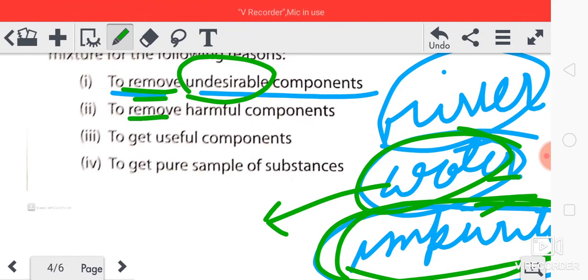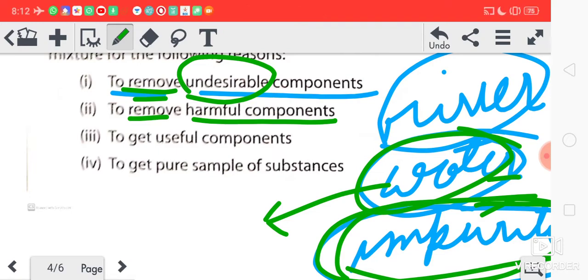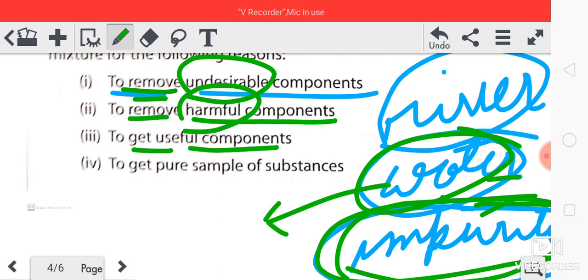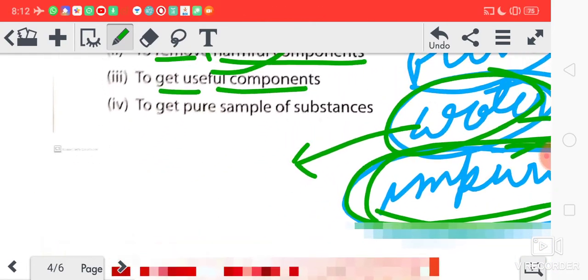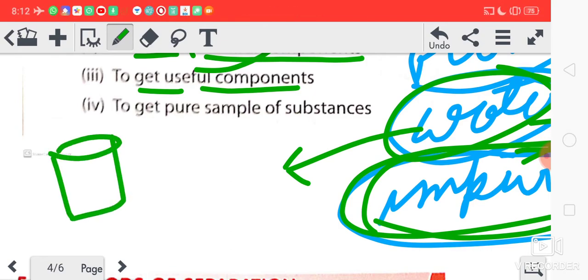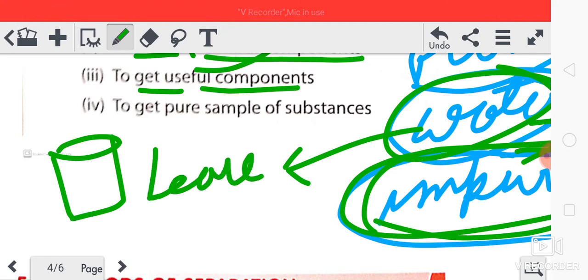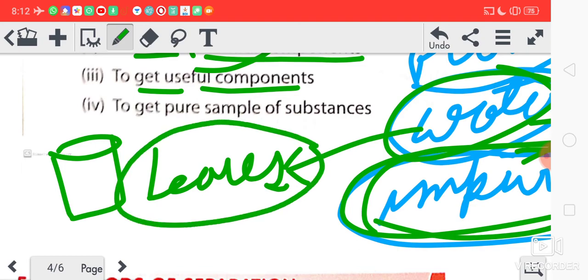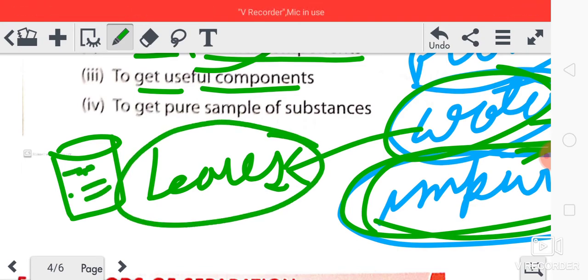Then, to remove harmful components. In some mixtures harmful components are there, and we have to separate them. Then, to get useful components. Like if you are taking tea, tea leaves, chai patti, are there along with it. You don't drink the tea along with the tea leaves, do you?